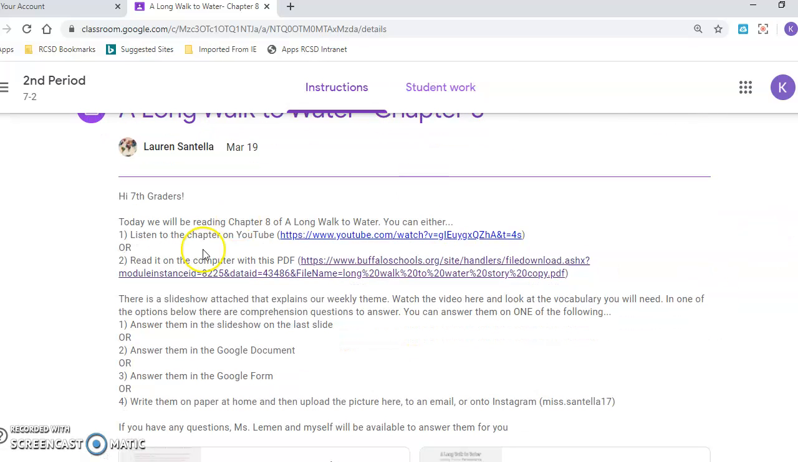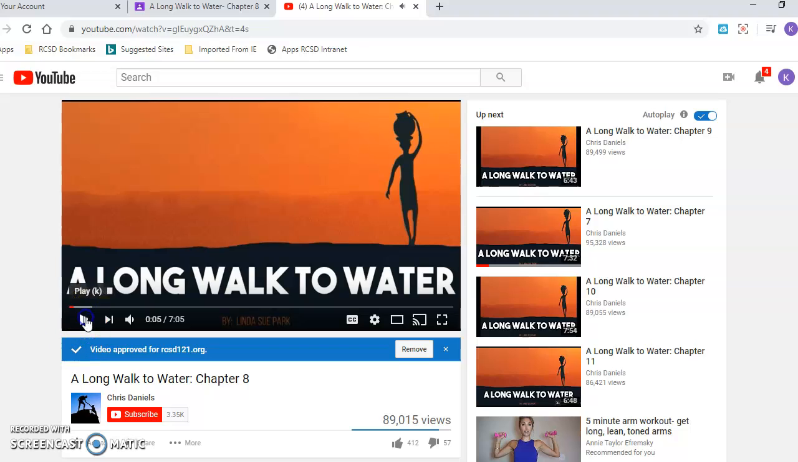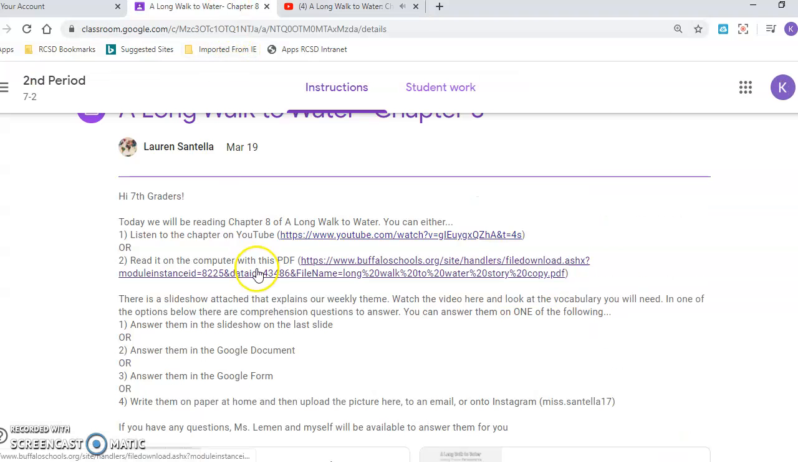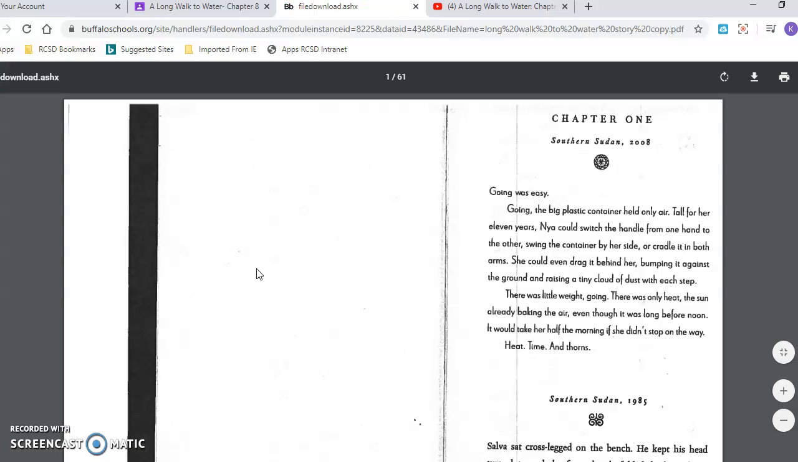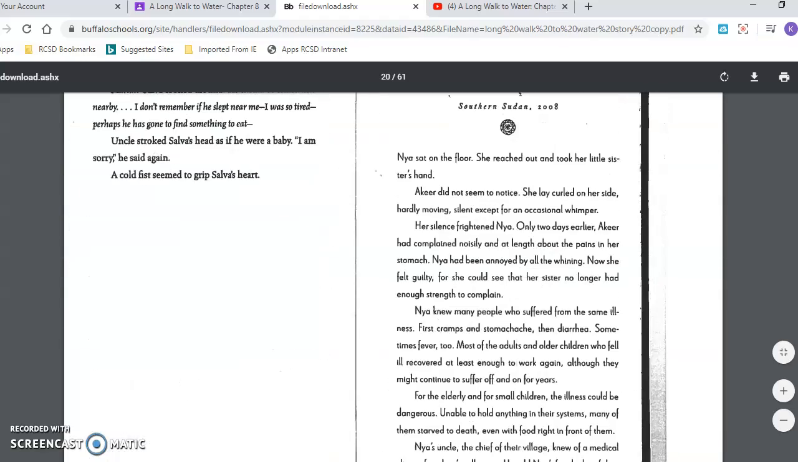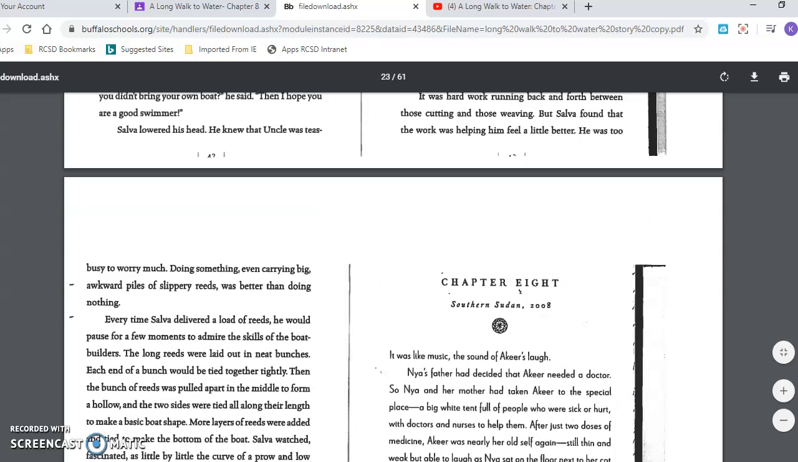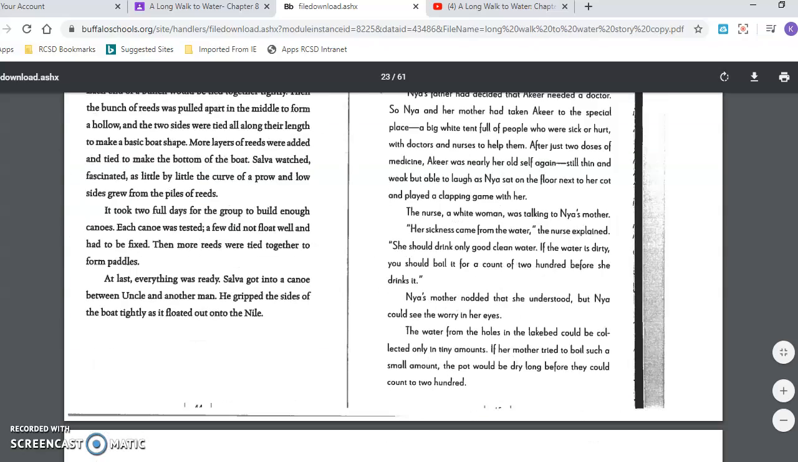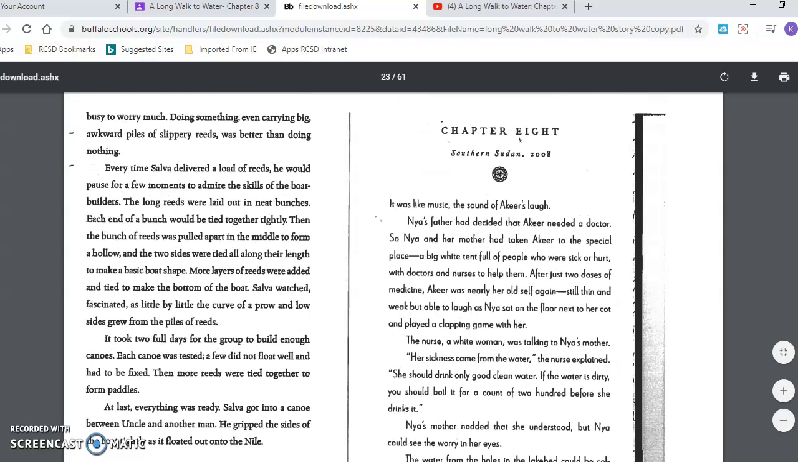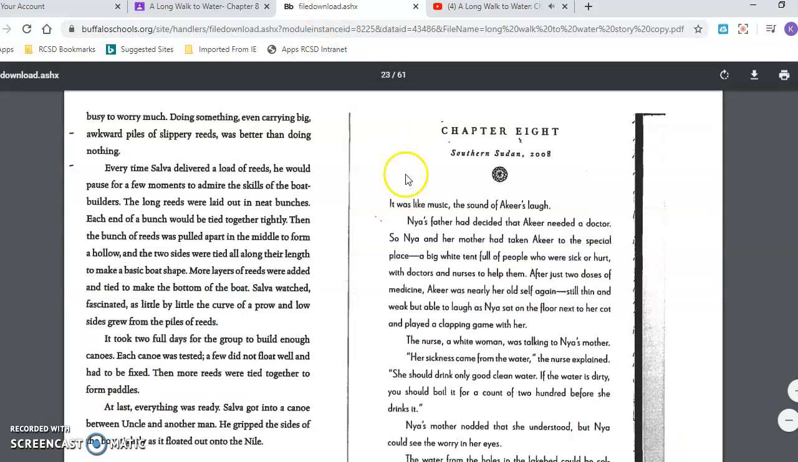Okay, so I'm going to do those first things I just said. I can either read it and listen to it on YouTube, here we go, or I can read it with this one. Again, this is the whole book, so I'm going to find Chapter 8. Remember, Chapter 7 started on page 20, so there's 7. Oh, is that 8? Chapter 8 is on page 23. And again, I'm going to play the video for myself so I can listen and follow along.